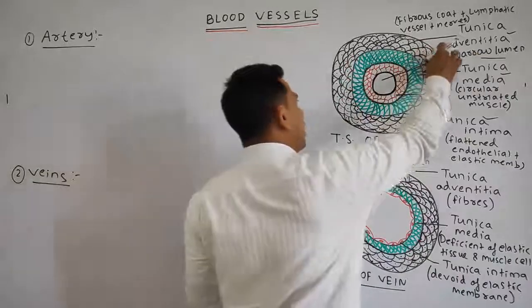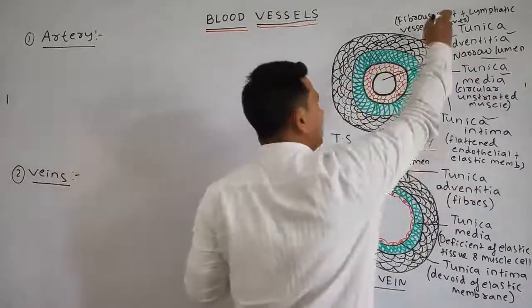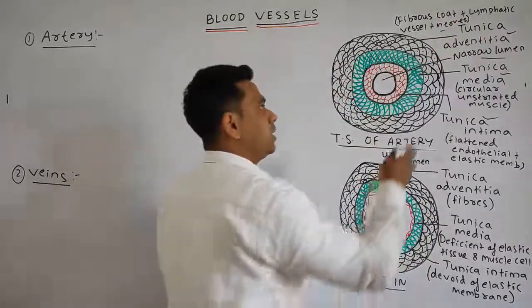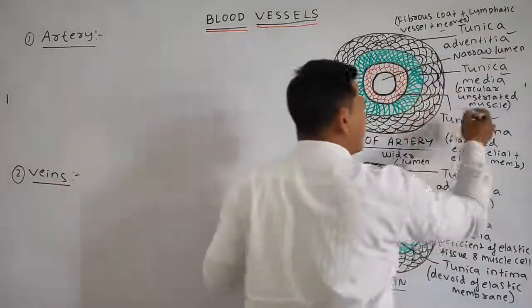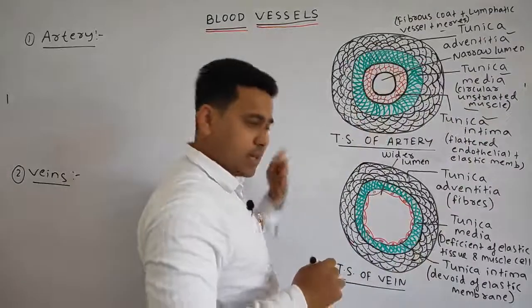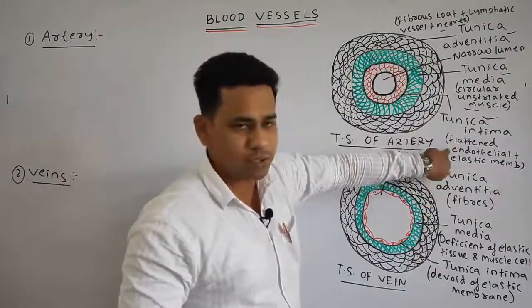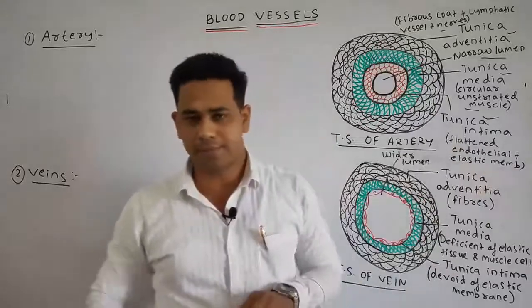Whereas the tunica adventitia is made up of fibrous cord, lymphatic vessels, and some nerves. The tunica media is made up of circular unstriated muscles. And the tunica intima is made up of flattened endothelium and the elastic membrane.